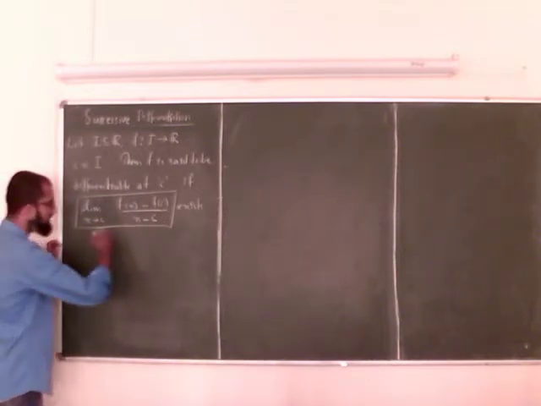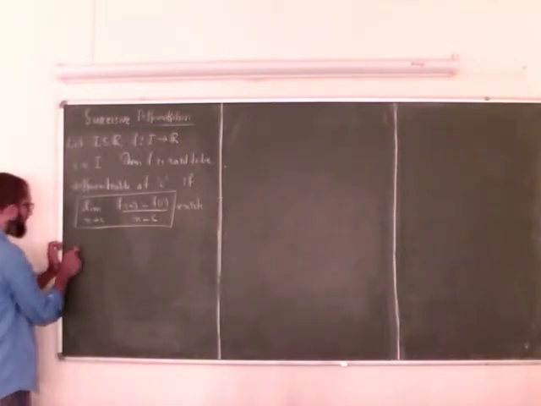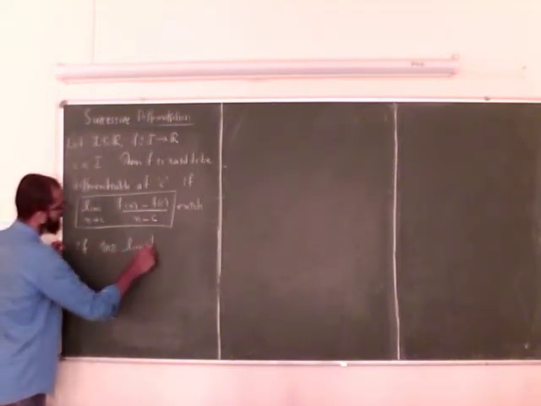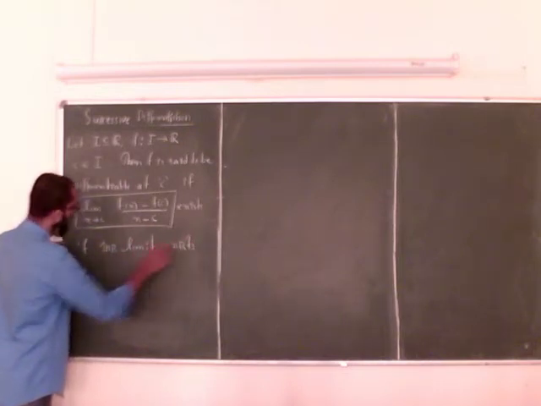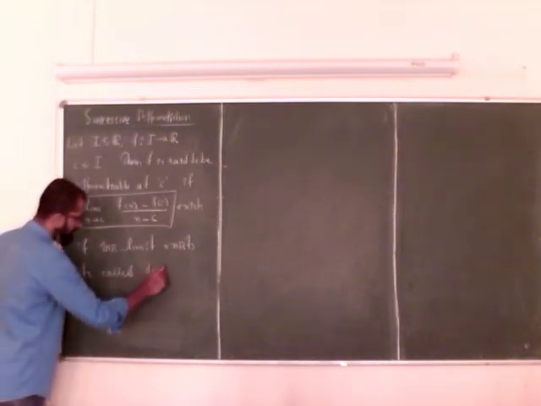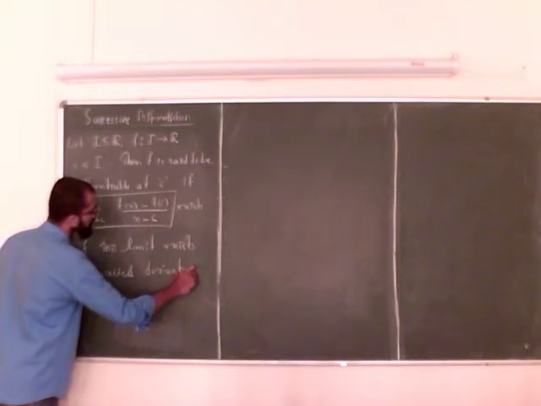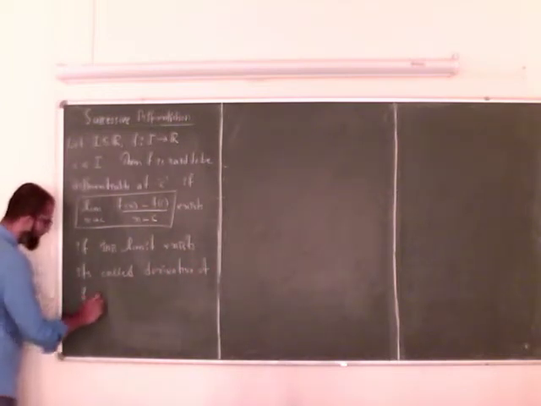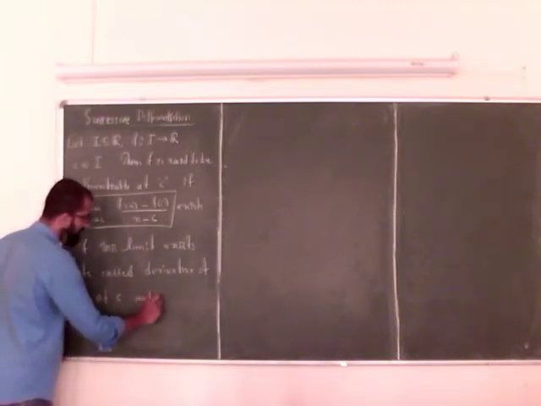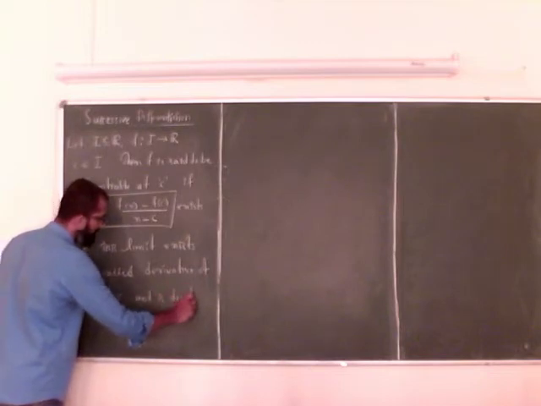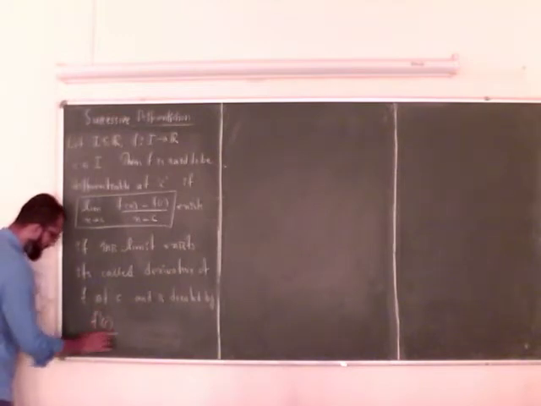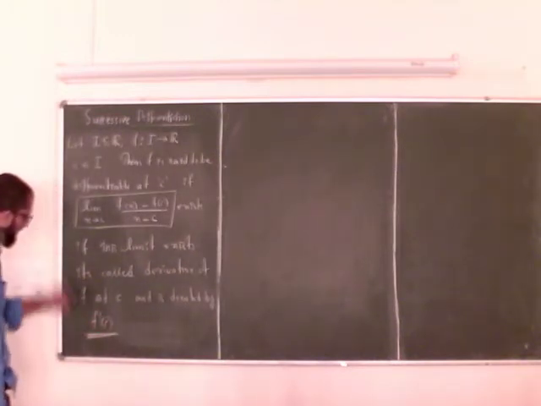If this limit exists, it is called the derivative of f at C, and is denoted by f prime C. So f prime C is nothing but the derivative of f at C.